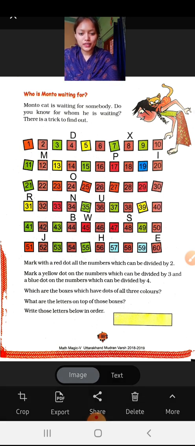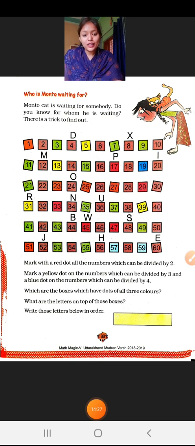So till then, if you have any doubt, just watch the video again and try to fill this in your book. You have to do this work in your book. Till then, stay home, stay safe, help your parents, revise your syllabus, revise your subjects, and stay home only.